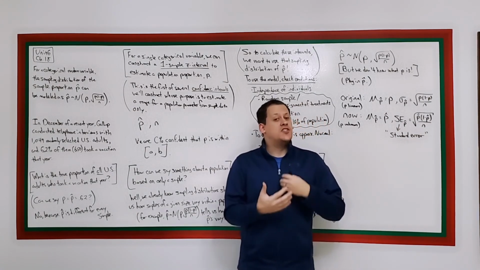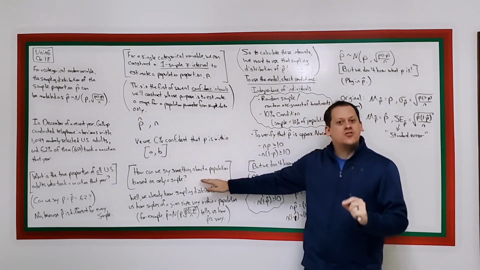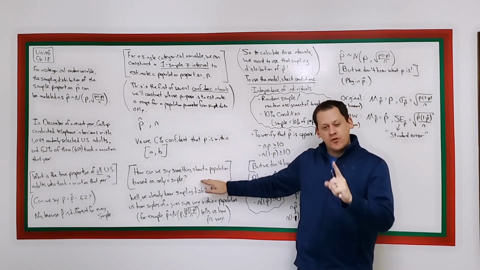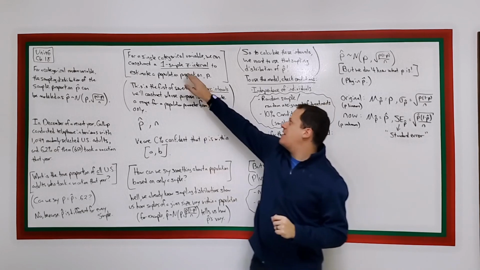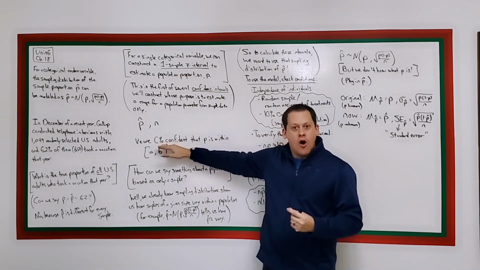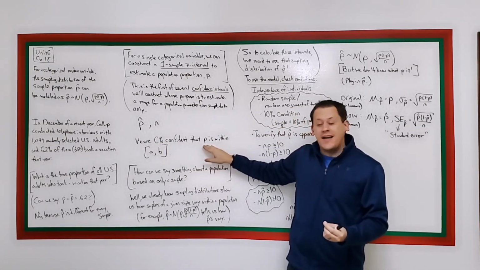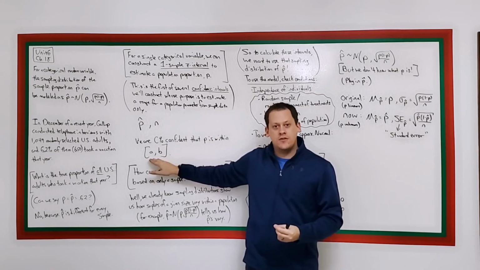What we're trying to do with all of this is to be able to say something about a population based on just a sample. The first way we're going to learn how to do that is by calculating an interval by which we can say, hey, we are fairly confident that the parameter we're trying to find is somewhere in this range.